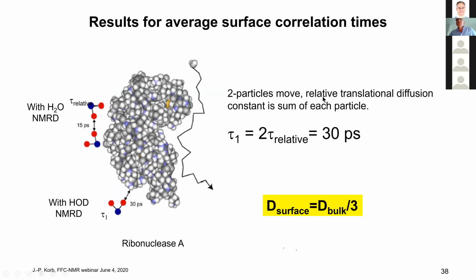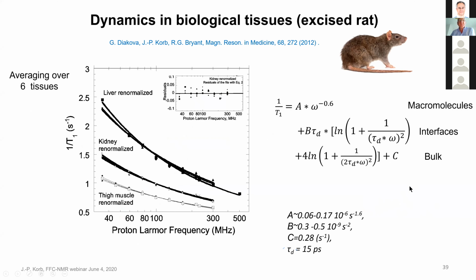So the two particles move, and the relative translation diffusion constant is the sum for each particle. So we find what is in all the textbooks, comparing the absolute diffusion and the relative diffusion: you have a factor 2. And from this, we found that the surface diffusion of water at the surface of a protein is not zero, is not the bulk one, but is 1/3. And that seems to be general for all these systems.